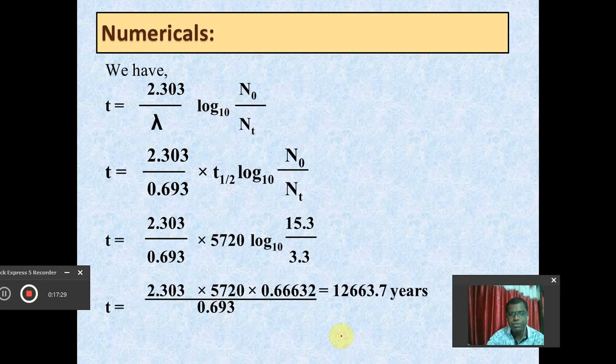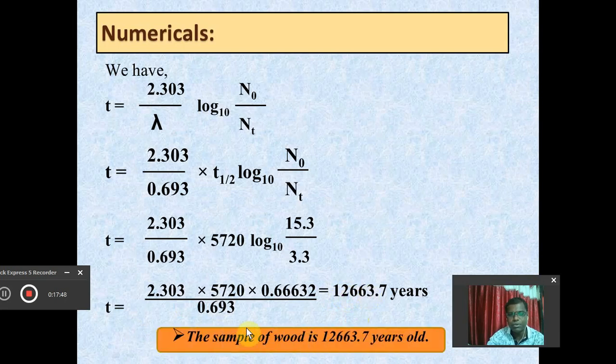After making the simplification, we get the age of that sample of wood reportedly from the Egyptian pyramid: simply 12,663.7 years. So this sample of wood is 12,663.7 years old. This is the age of the sample, the time since the death of that particular sample of wood.